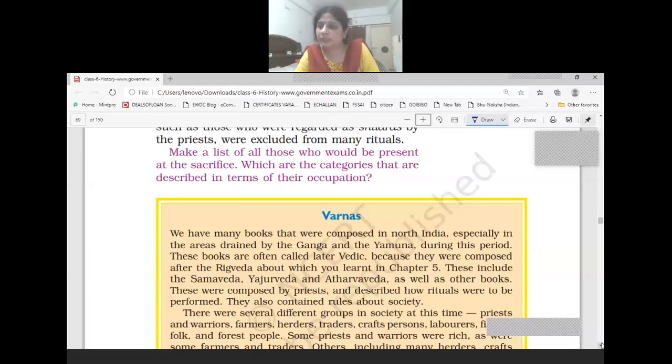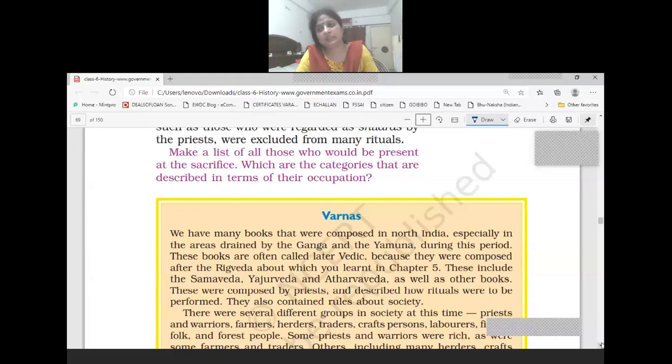The period of Rig Veda is known as early Vedic period, and after Rig Veda, the period is known as later Vedic period. So there is Rig Veda, early Vedic period, and the other three Vedas, Yajurveda, Atharveda, and Samveda, are the later Vedic period.